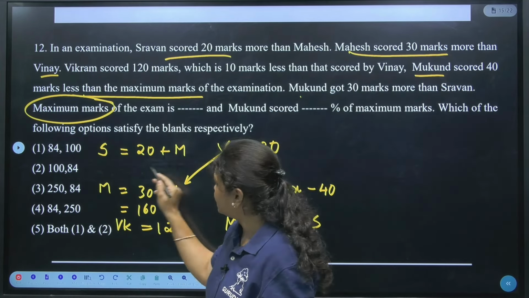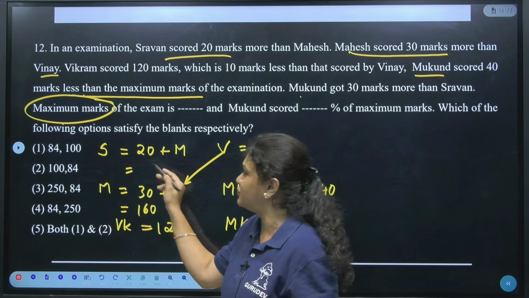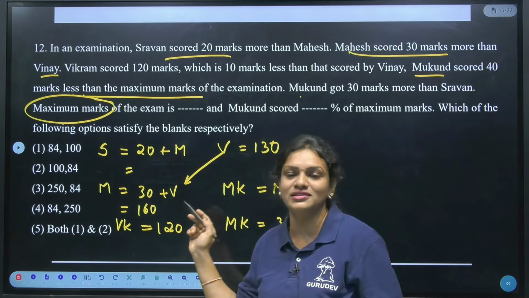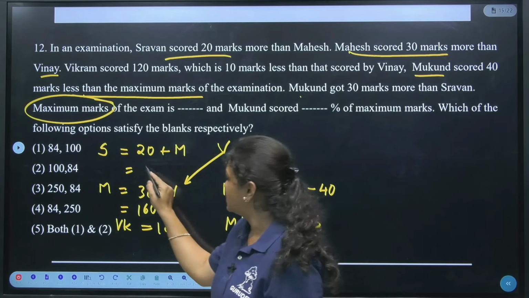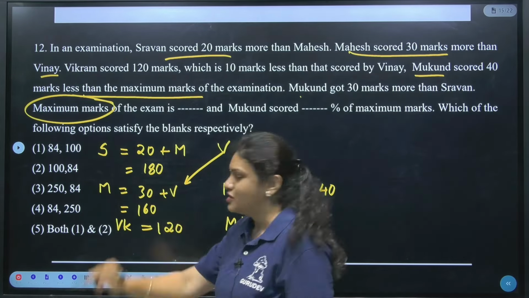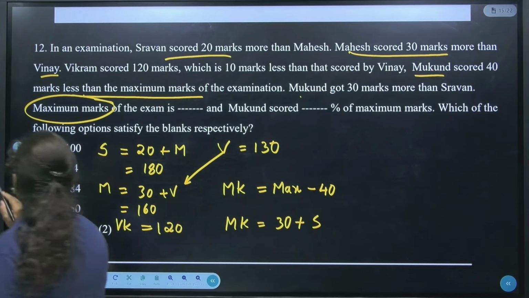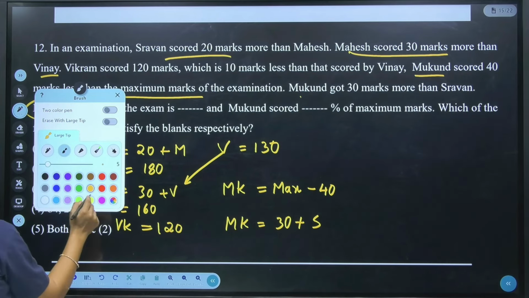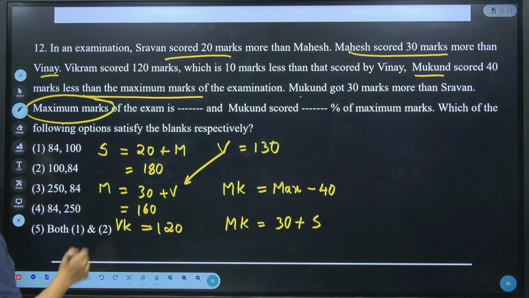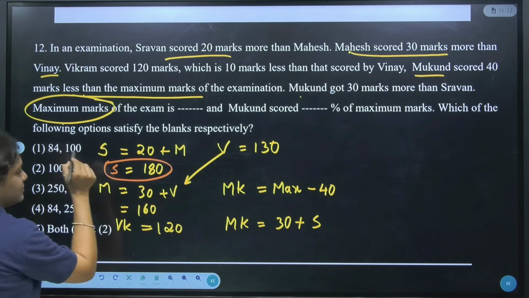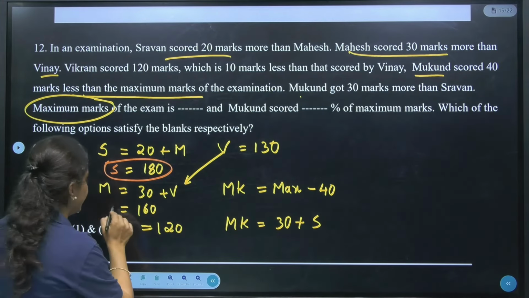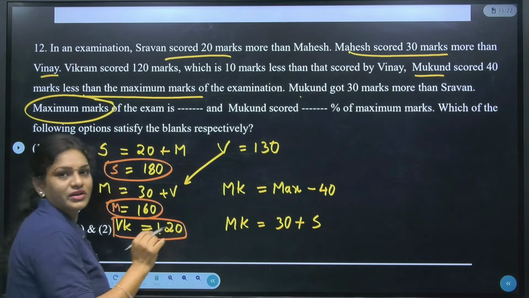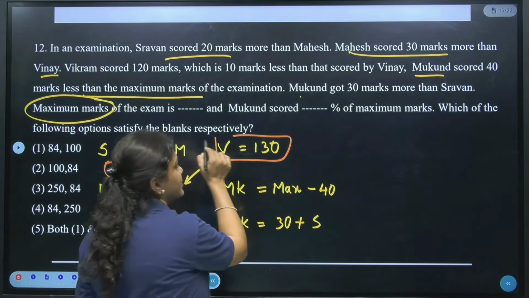Next. Once we know the Mahesh marks, which is 160, if I substitute here, Shravan, whatever the 20 marks more they are saying, right? If the score of Mahesh is 160, then 160 plus 20 will be how much? Isn't it 180? Yes. So finally, if I observe here, we got the marks of Shravan, which is 180. Along with this, Mahesh marks we got, which is 160, and Vikram marks we got, which is 120, as well as Vinay marks we got, which is 130.